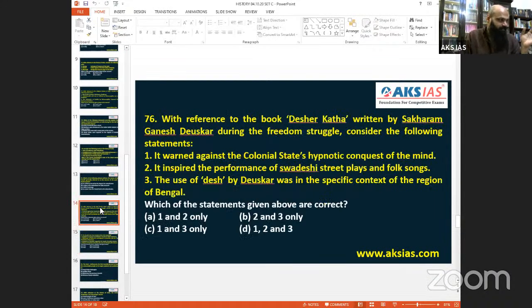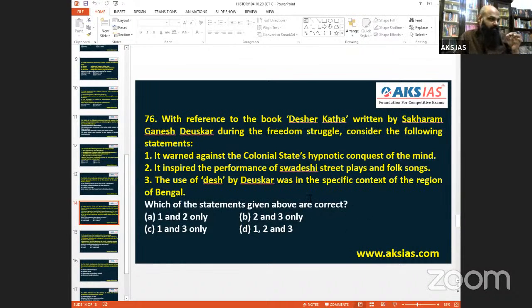Even if I go with 76, see this Dasher Katha, written by Sakharam Ganesh Deuskar, on the freedom struggle. So when I approach the question, it warned against the colonial state's hypnotic conquest of the mind. Not at all. This book, the theme of the book, I have been shouting in the class. Book and author, they have stopped asking. I told you, Babar Nama's theme was asked. Likewise, many things I have told. Likewise, it inspired the performance of Swadeshi street plays and folk songs.